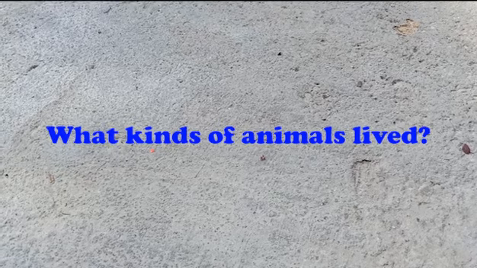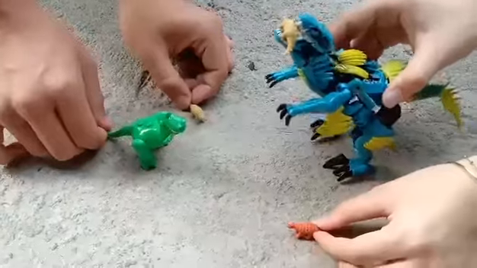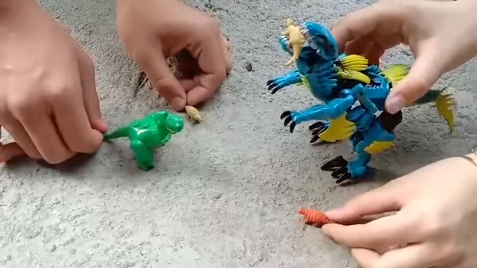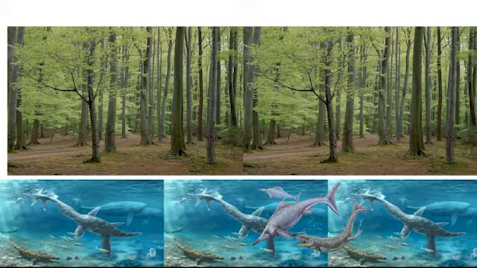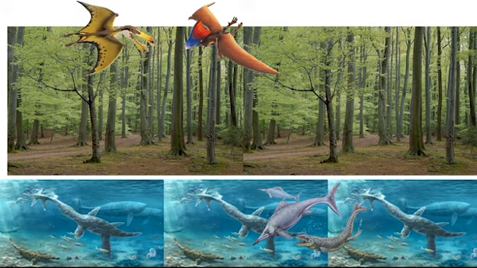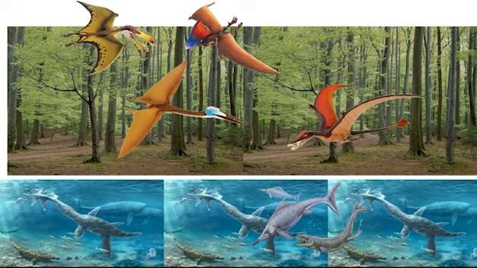What kind of animals lived? The Mesozoic era, also known as the Middle Life, was roamed by giant reptiles known as dinosaurs. Many kinds of dinosaurs lived in the Mesozoic era. On land, dinosaurs were the dominant animals. In water, large marine reptiles lived, and pterosaurs ruled the sky. During this time, many forms of plants, invertebrates, and fishes evolved.